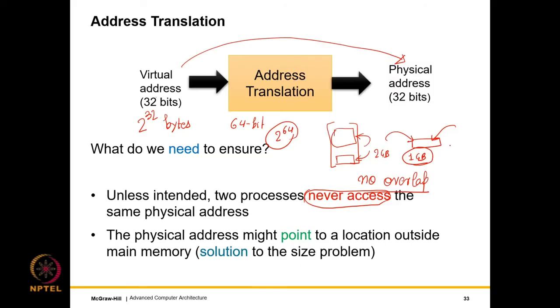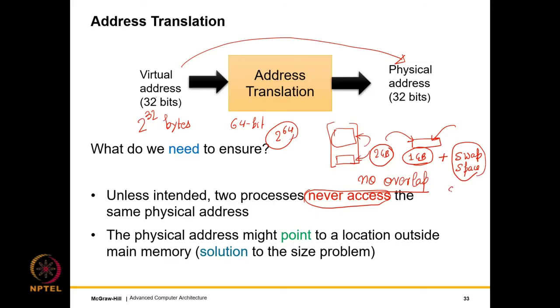So let us slightly relax this assumption. Let us also use other forms of storage which are much slower, much more inefficient, such as the hard disk, to expand the size of our physical address space or the space of physical locations. This will ensure that even if we need 2 gigabytes of memory, the system will not stop; our program can still run. It will use the off-chip main memory, which is 1 gigabyte, plus an additional region on the hard disk called the swap space. That will provide the additional space to store the remaining 1 gigabyte.